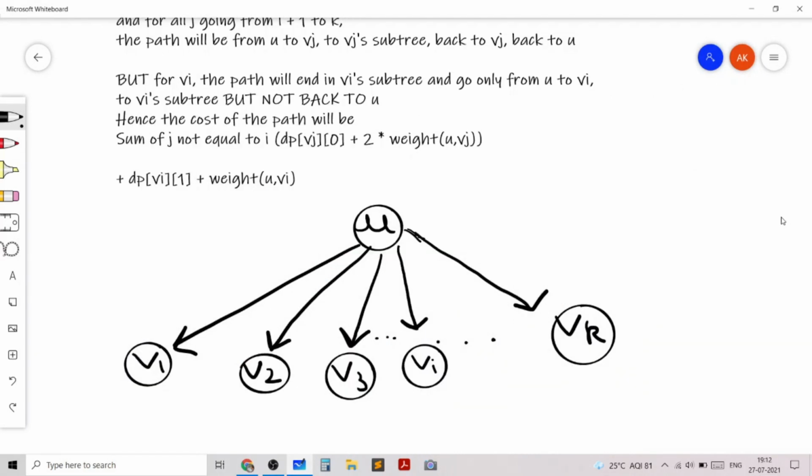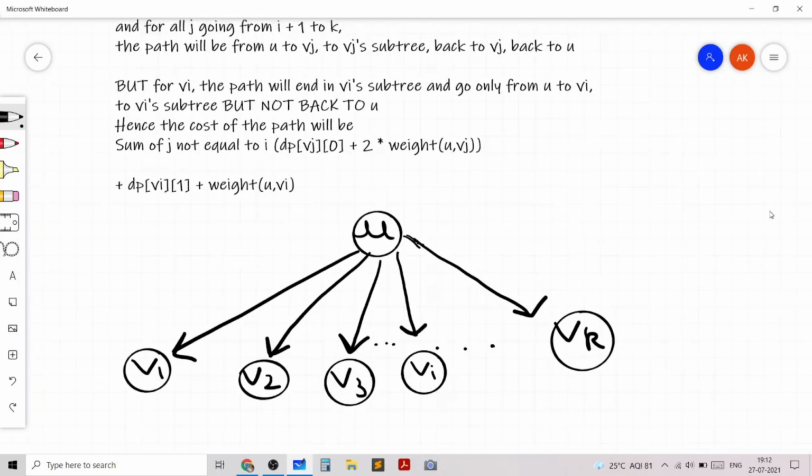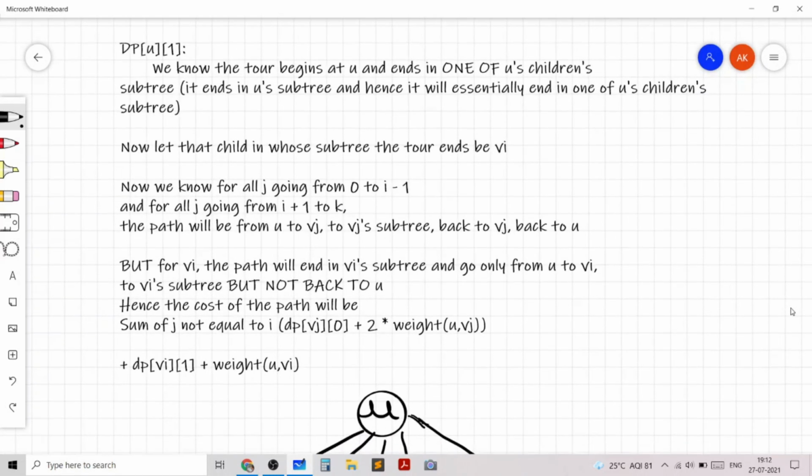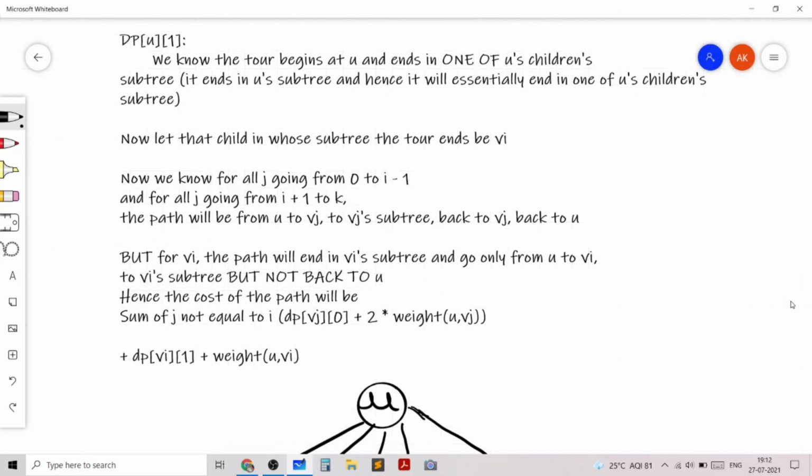For the computation of dp u 1, let's analyze the tour. We know the tour will begin at u and end in one of u's children's subtrees. Let this child be vi.